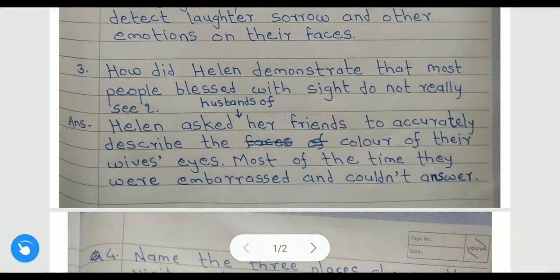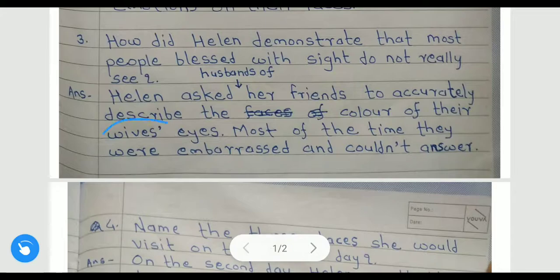Just here one thing I want to tell you. See this word, wives, and after that an apostrophe is given. This is the rule related to the punctuation, apostrophe. If the word is plural, ending in s, and you want to give the apostrophe to the plural word, it is not wife's, it is wives'.